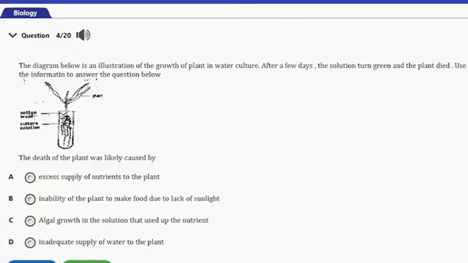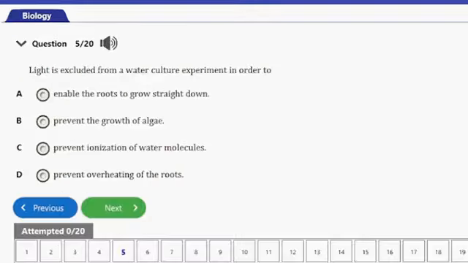So guys, actually the answer to this question here is option C, and that's algal growths in the solution that used up the nutrients. So the death of the plant was actually caused by the growth of the algae. Since from the information we have here, the solution actually turned green and then the plants died. So the algae that actually grew in the water has actually made use of the nutrients that the plants were supposed to use, and then leading to the death of the plants. So let's consider the next question.